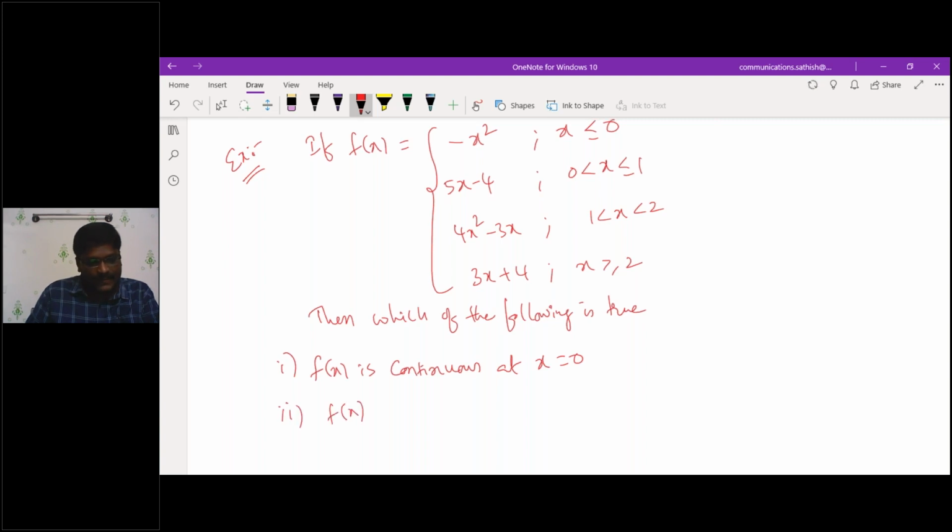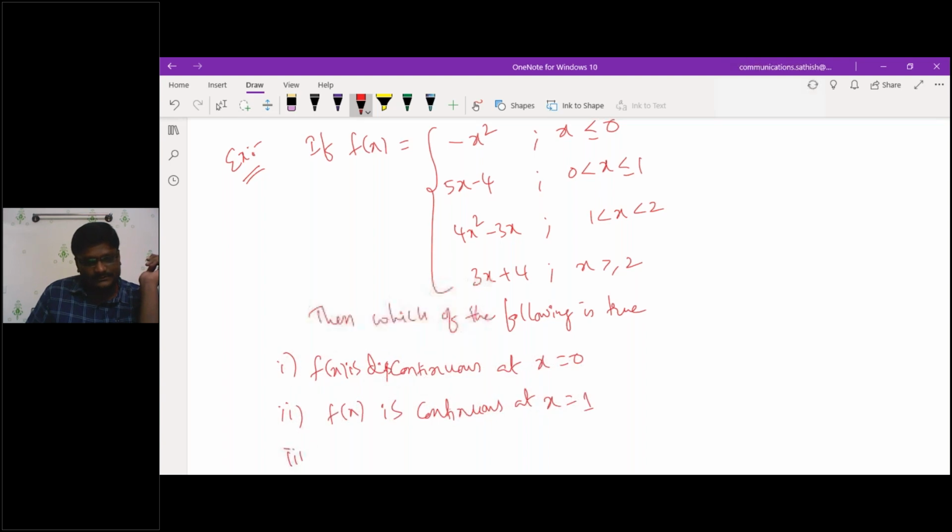Second one, f of x is discontinuous at x is equal to 0. And if you want more clarity, you can just represent it as f of x is discontinuous. Next, second statement, f of x is continuous at x is equal to 1.